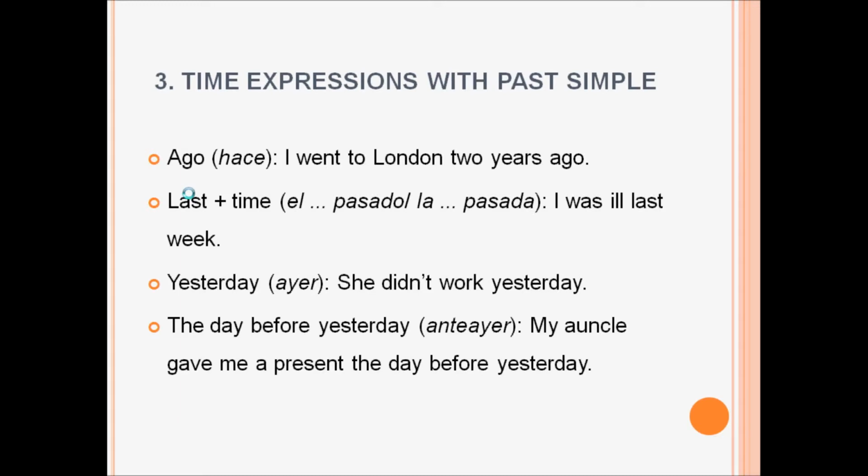Estuve enfermo la semana pasada, o enferma. Yesterday, ayer. She didn't work yesterday. Ella no trabajó ayer. The day before yesterday, anteayer. My uncle gave me a present the day before yesterday. Mi tío me dio un regalo anteayer.